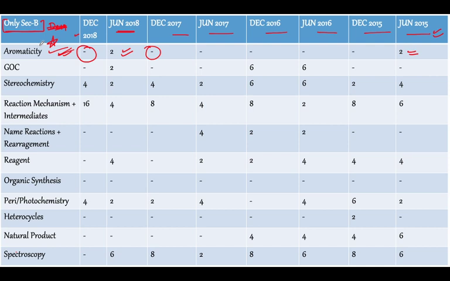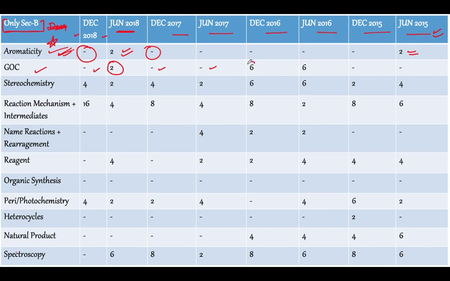Also, general organic chemistry, which is really very important for our basic concepts, is usually not asked directly. Again, there is no question in December 18, one 2 mark question in June 2018, and no question in both papers of 2017.